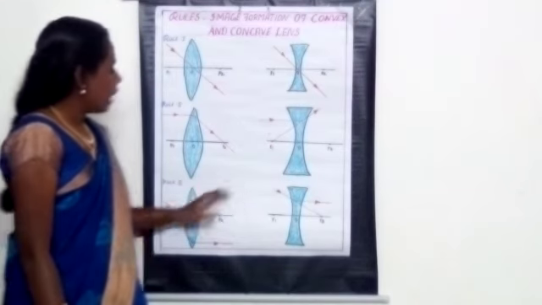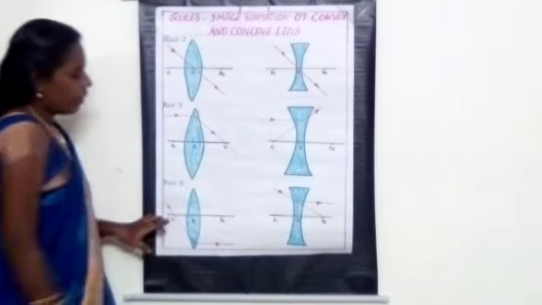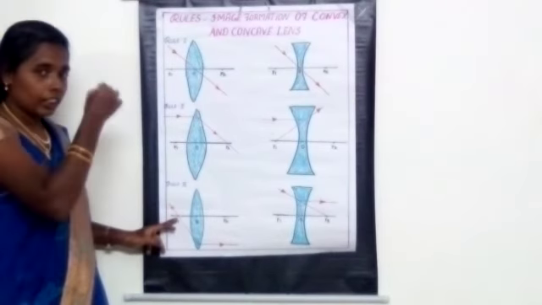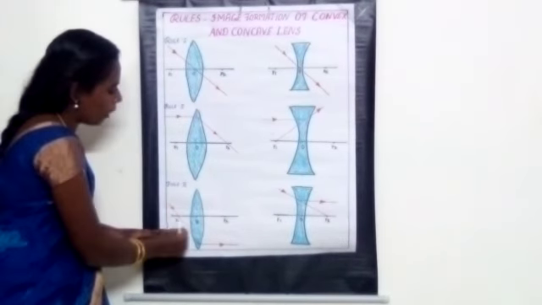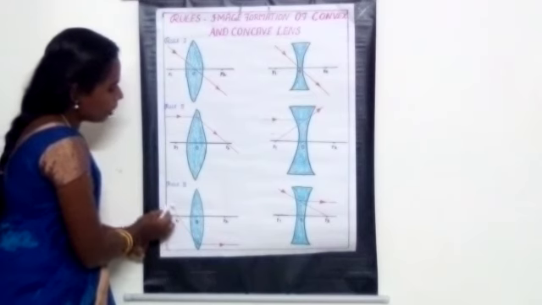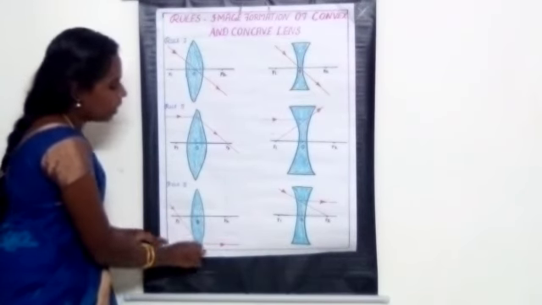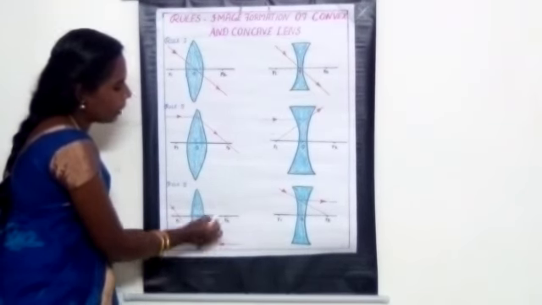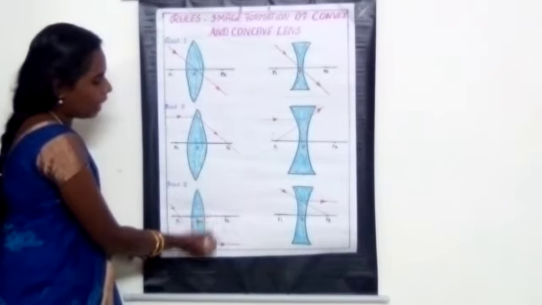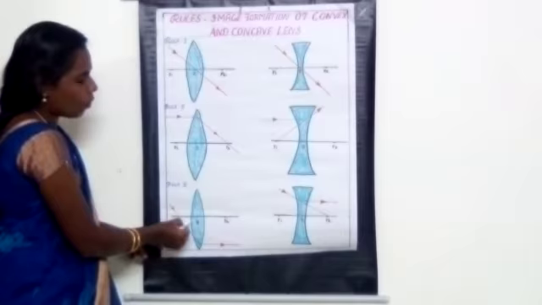And the third rule is, see here, when the ray of light is directed towards the principal focus, or first passes through this point. What is that point? The principal focus. When the ray of light first passes through the principal focus, after refraction the rays will be parallel to the principal axis. After refraction, the rays will be parallel to the principal axis. So this is for what lens?